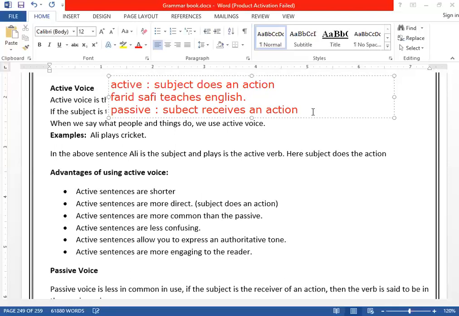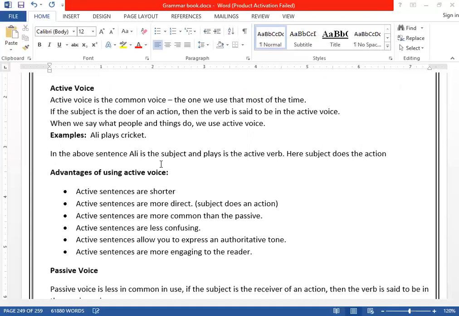Clear? Now, when the subject receives an action. So if I say, for example, English is taught by Farid Safi. Look, in this case, the subject here is English, and it receives an action. It doesn't perform an action. It receives an action. Are you getting it? Clear? So gradually we will move on and you will get more details.